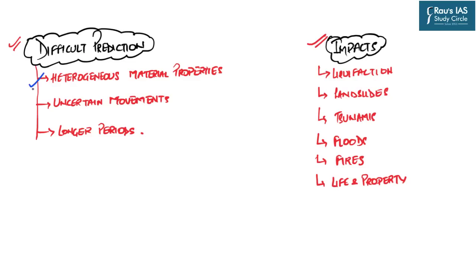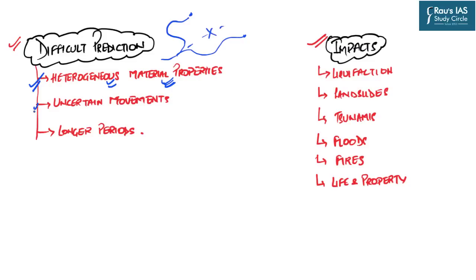First of all, we understand that the earth is non-homogeneous, that is heterogeneous. And we also know that seismic waves, which we have discussed, that P waves and S waves, they travel across the earth. And because of non-homogeneous structure, the behavior of the seismic waves is also non-uniform. The variable material properties, for example density, do not allow the seismic waves to have a linear path. And that is why, because now the waves are randomly distributed, they are not following the linear path, we do not know that where these waves will strike.